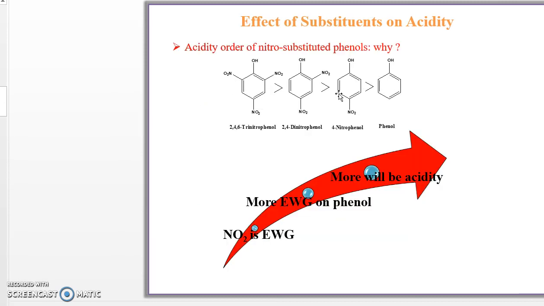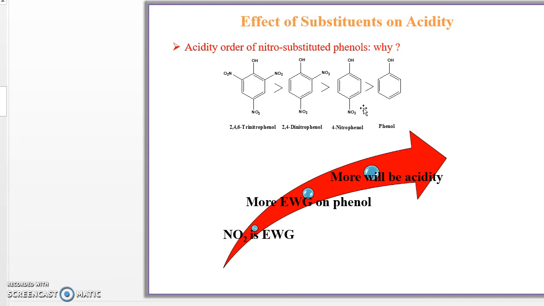Next question, the acidity order of nitro substituted phenols, and why. See in this reaction, this compound is known as picric acid, 2,4,6 trinitrophenol. There are 3 nitro groups. In 2,4 dinitrophenol there are 2, in paranitrophenol there is 1, and there is no nitro group in the phenol ring. The nitro group is an electron withdrawing group, and the nitro group itself gives 2 resonance structures.